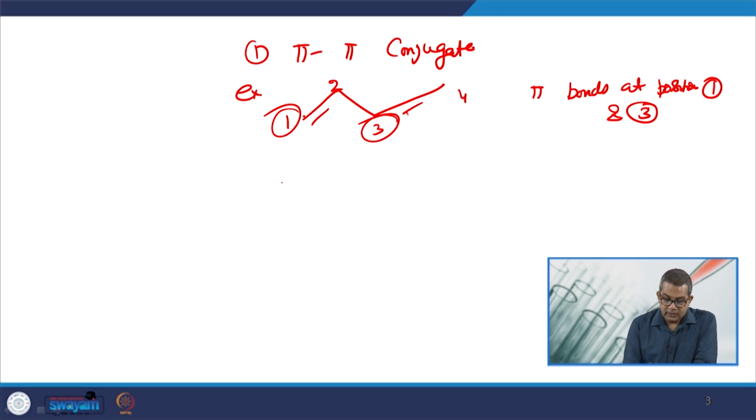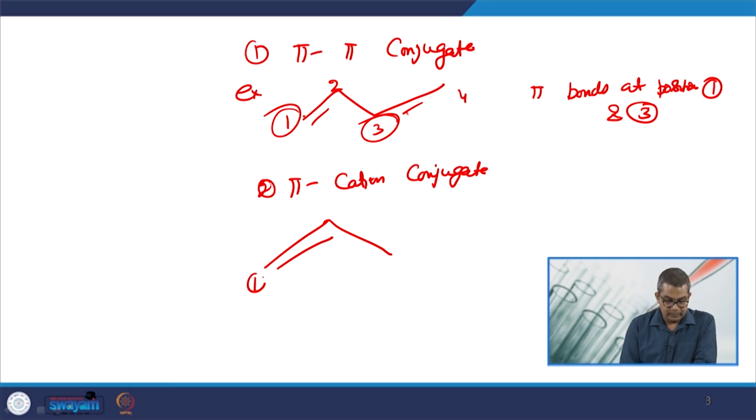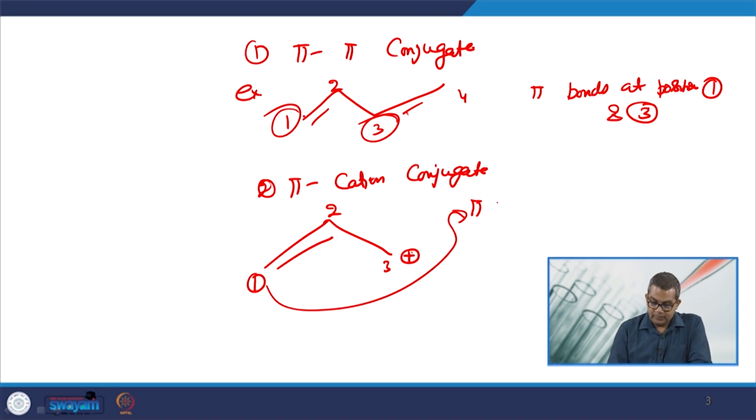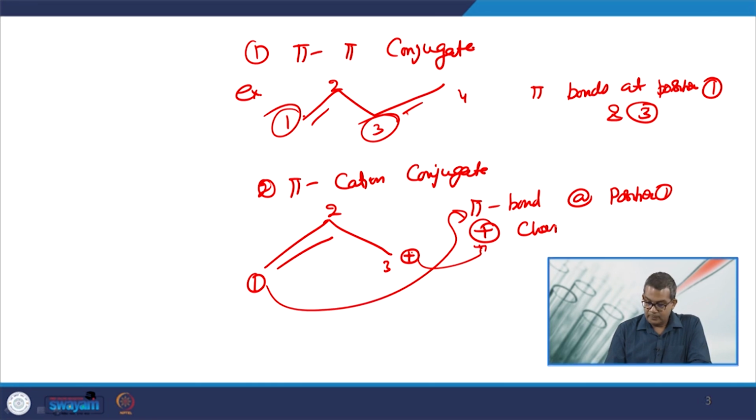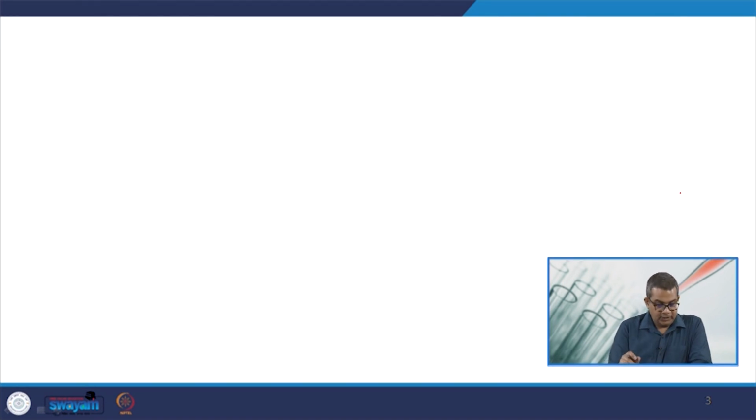Now, another is the pi cation conjugate, that is a second approach. Now, here the pi bond, this is the pi bond at position 1, and this charge at position 3.